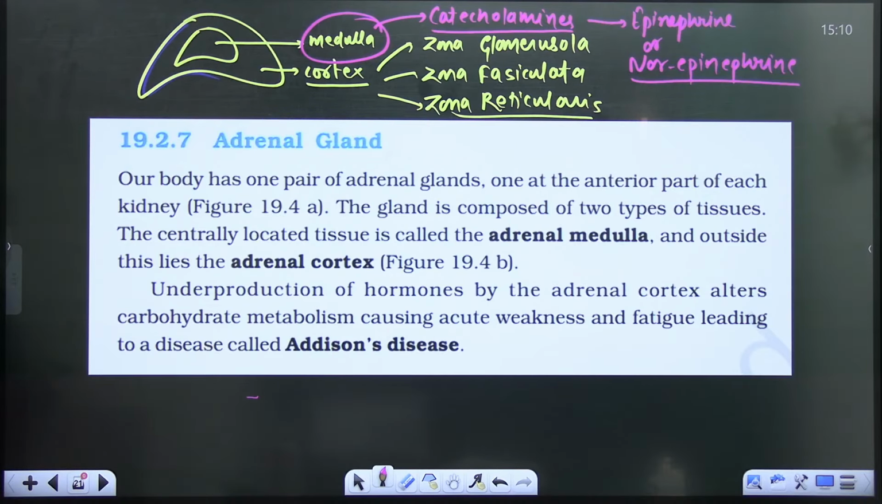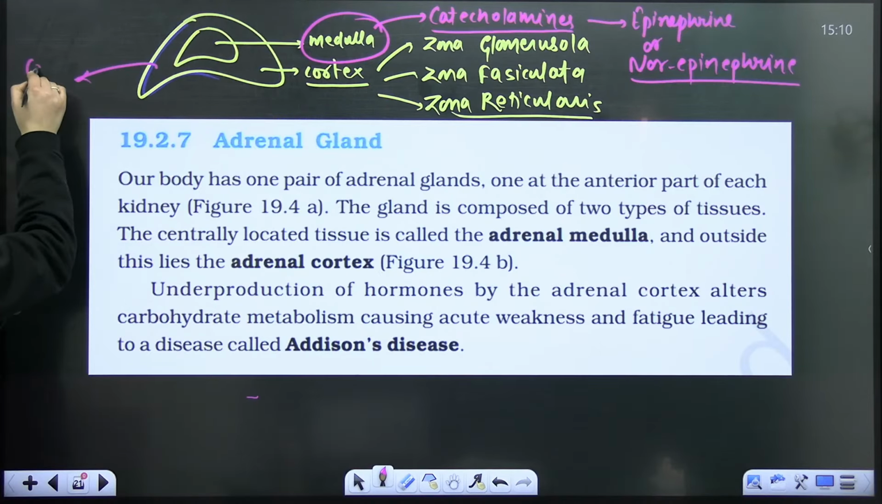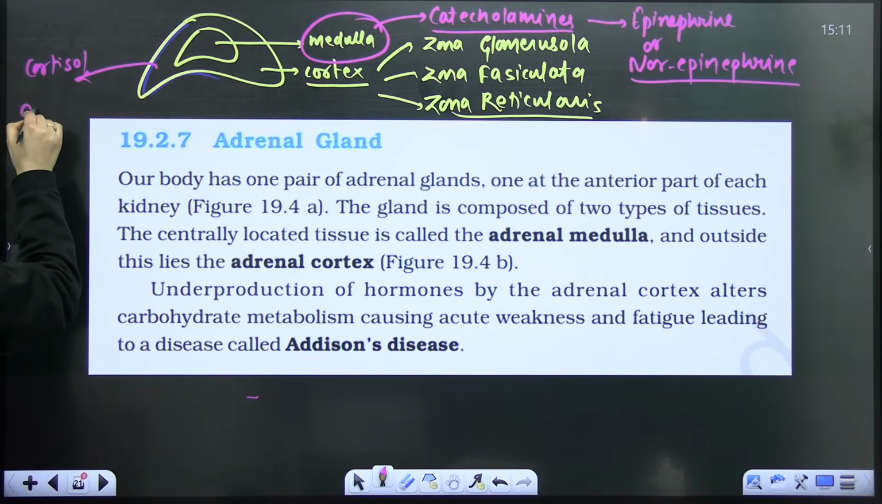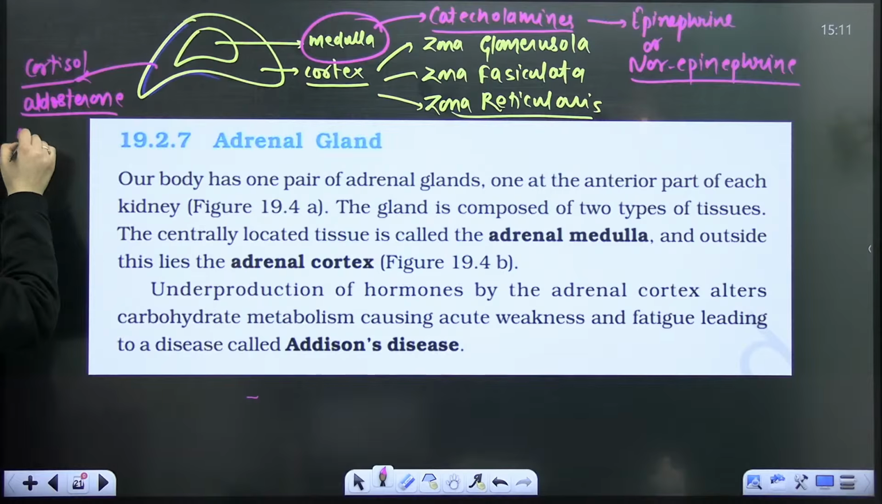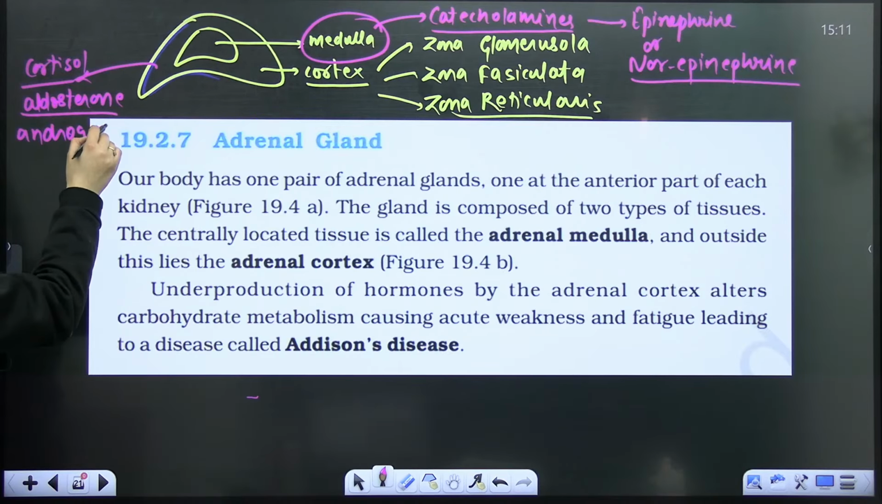So they will release the corticoids. Just cortex will release the cortisol. If I have to write it here, just cortisol, right? Even the androgens, aldosterone, even cortisones, and the androgens are also released by this.